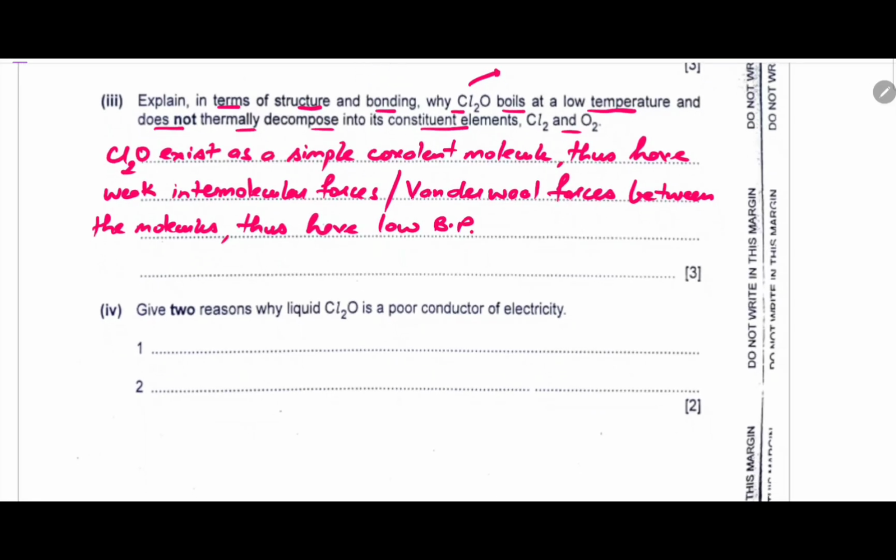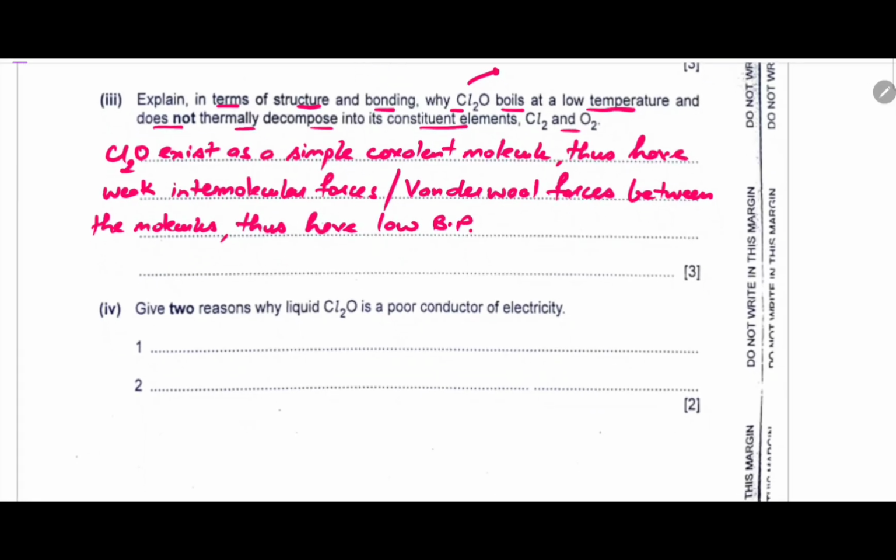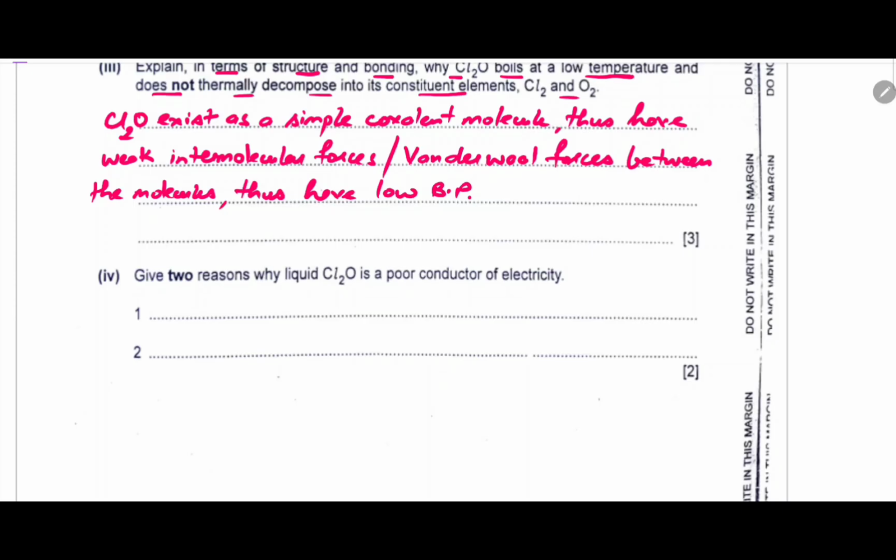Okay. The second part says it does not thermally decompose. Thermal decomposition depends on the internal bonding. The internal bonding is a strong covalent bond, hence it will not decompose easily with just heating. What I'll write: but the bonds between Cl and O within the molecule are strong.